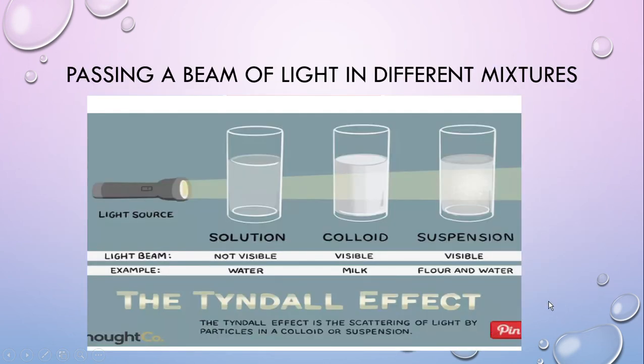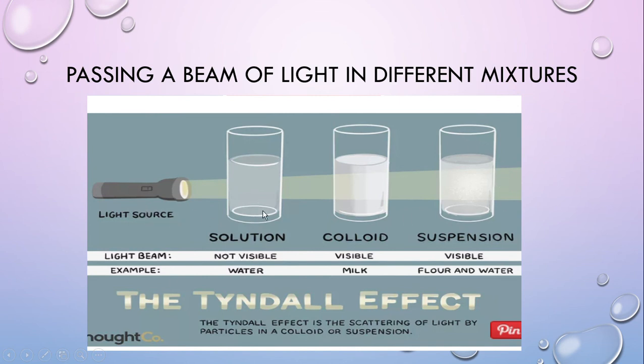Let's look here. Here is a picture of a beam of light passing through different mixtures. First is a solution, second is a colloid, and third is a suspension.